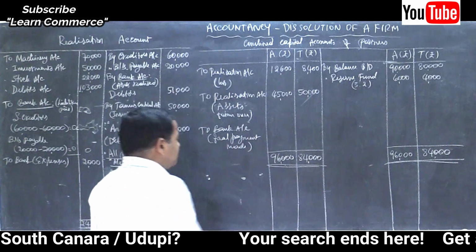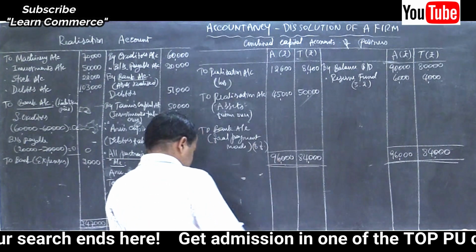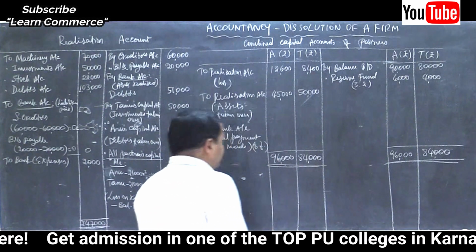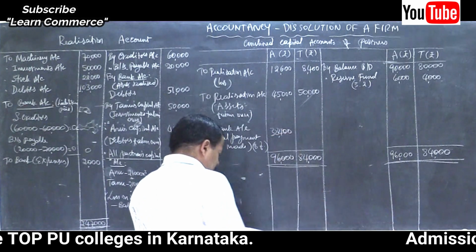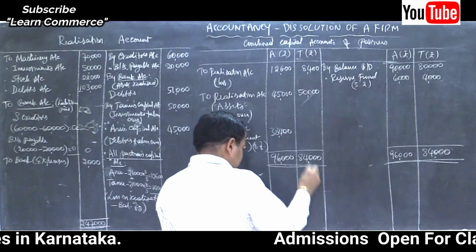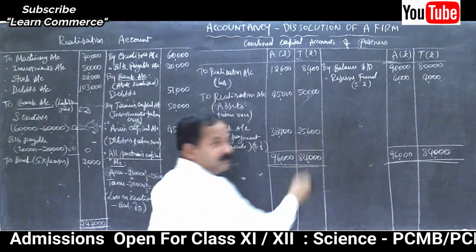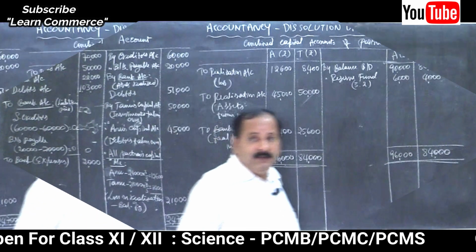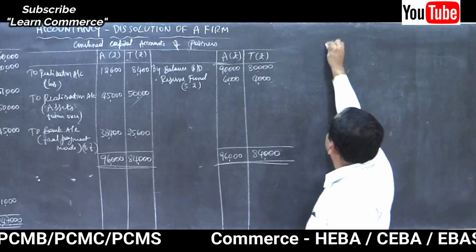Yes, so balancing figure. How much? 38,400 and 25,600, right? That's all. Now, let's move on to the last part, that is the bank account.